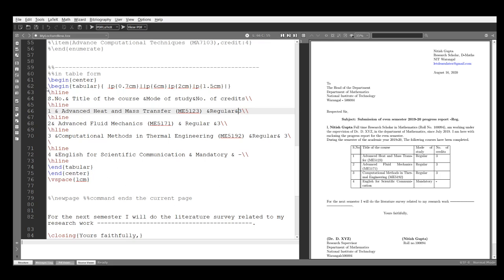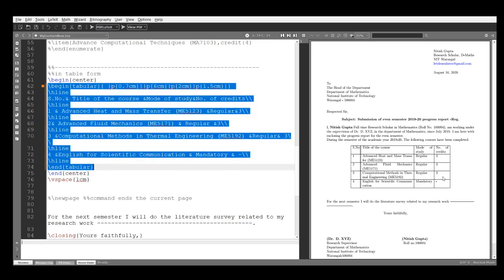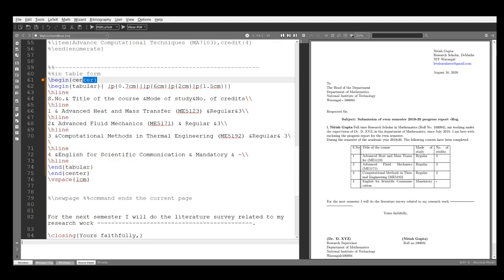Okay, now this table I want in the center of the letter. So for this we will use begin center and obviously end center also.